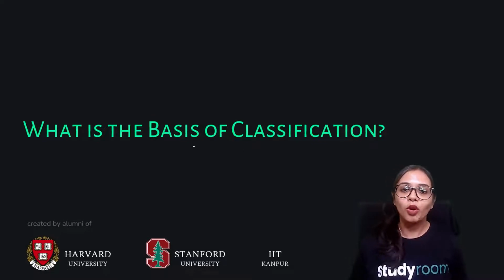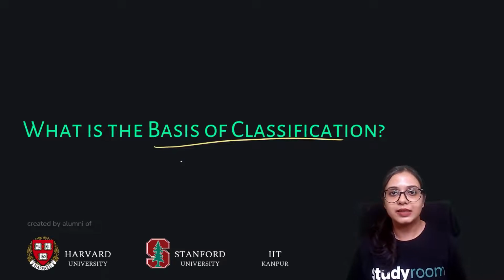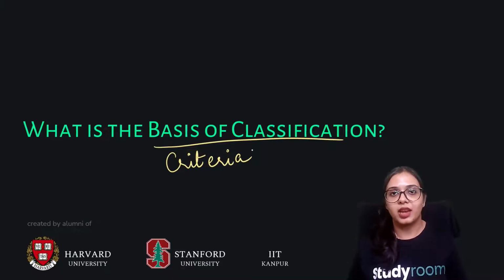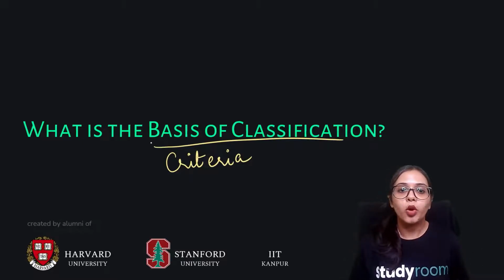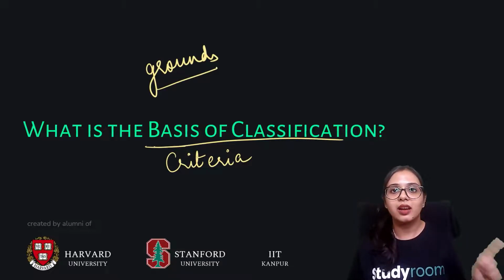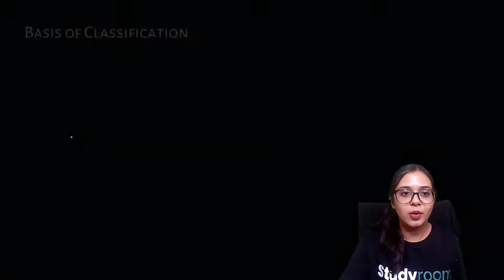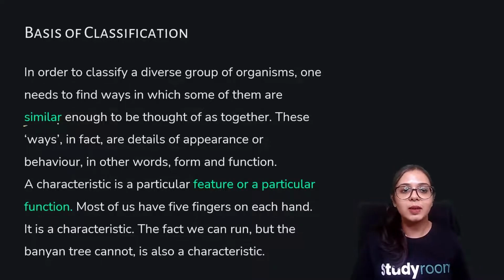So starting now, what is the basis of classification? Now we'll be learning about those concrete, distinct criteria on which organisms, be it plants, be it animals, or be it microscopic organisms, or even mosses, even fungi, are divided. On what basis, on what grounds are we classifying them? We have seen why classification is necessary. Now we'll be learning what these grounds are.